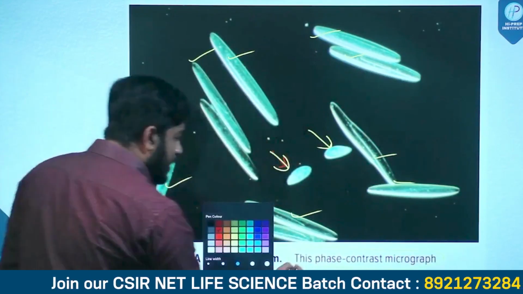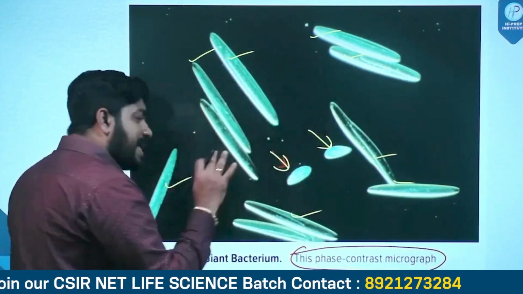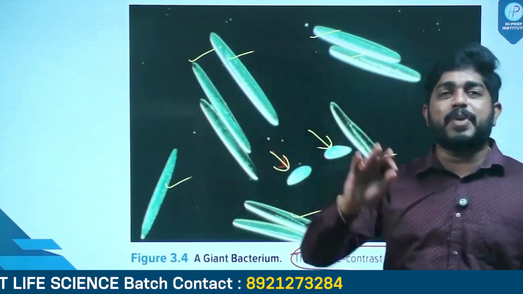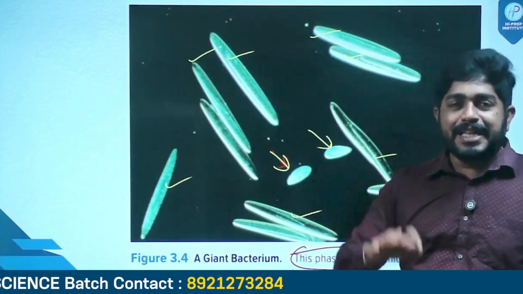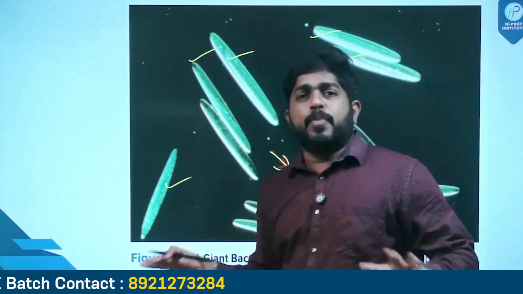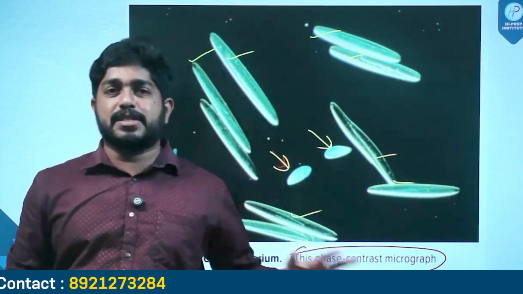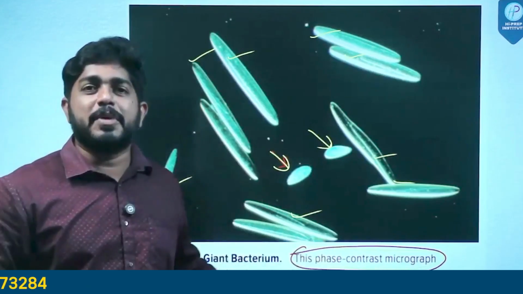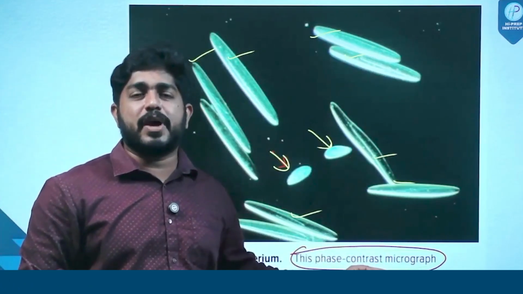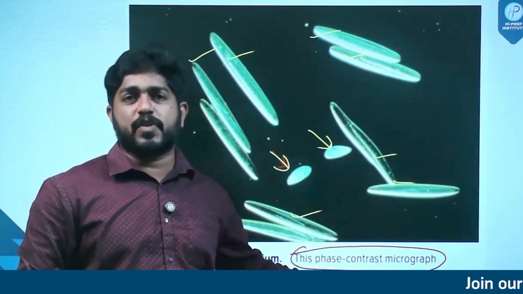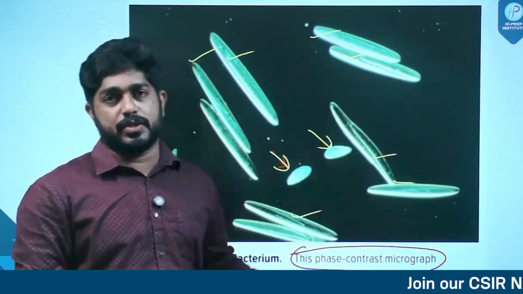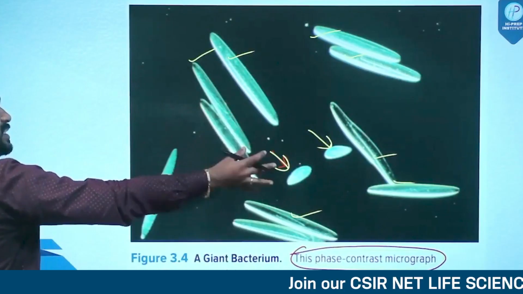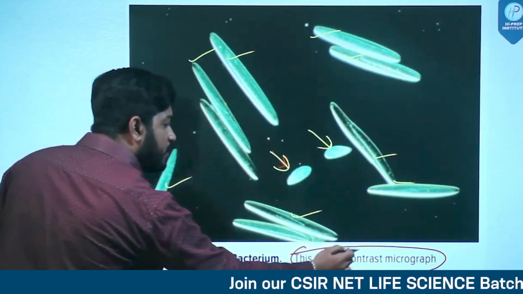When you are preparing for CSIR exams, please make sure that you are reading the reference text. Please make sure that you are not skipping the diagrams and images. In the reference text, every point is not given as text. They may be included under the description of images. That is the single most reason why we always ask our students to read the reference text without skipping the pictures. From this picture, it is clear that for observing these kinds of bacteria, we normally use phase contrast microscope.